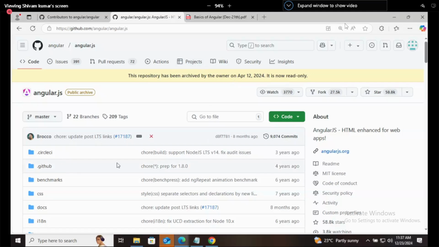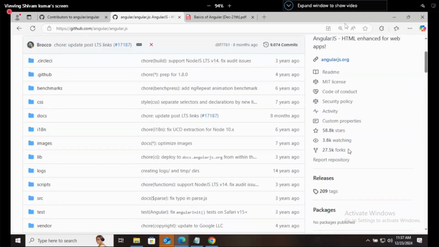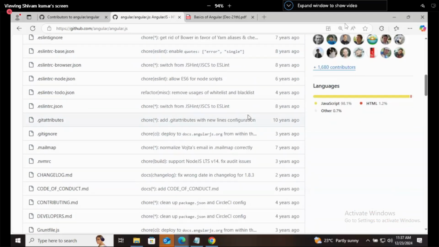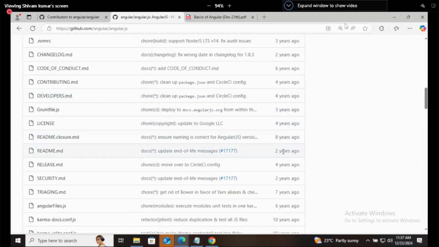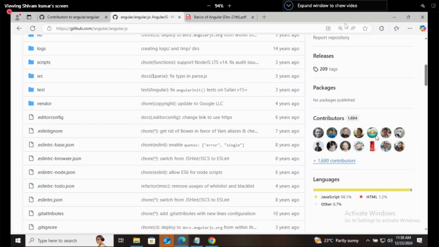Was it also open source? 2 years 8 months ago. Okay, this one. This is the documentation, guys. They are updating the documentation. In that they have said that we are closed. No recent commit is there. 2 years ago, this is readme documentation only. In the code, they are not making any change. How many contributors were there? This many contributors.